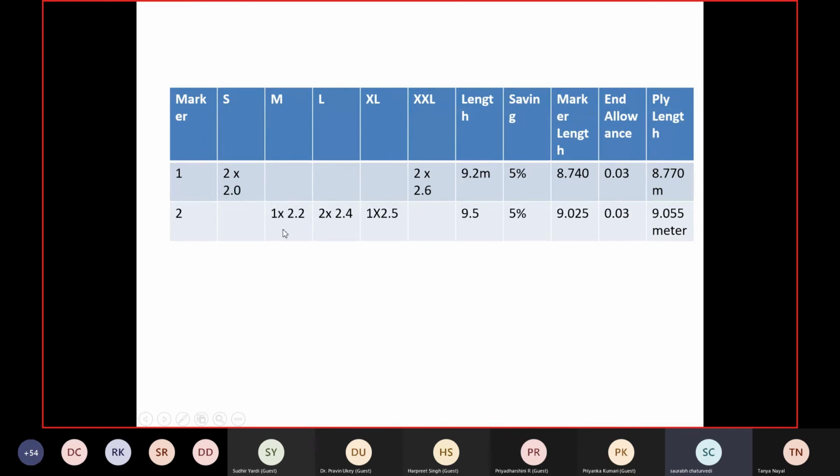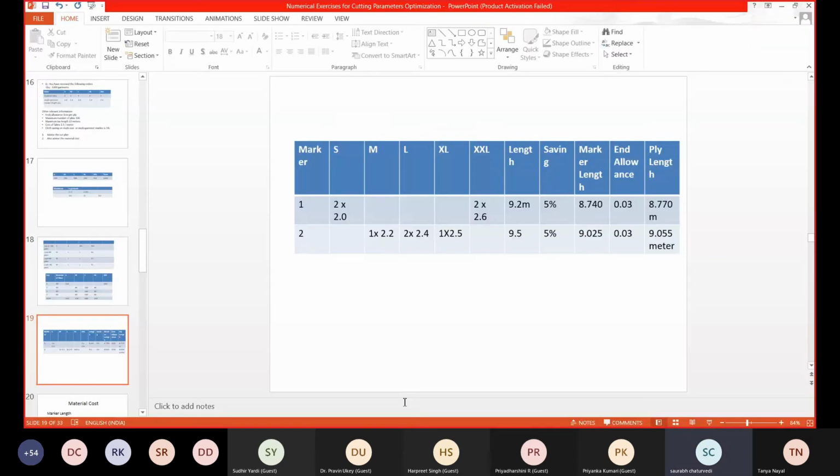The second marker is also of 2 and 2. Length is 2 into 2.4, and XL is 1 into 2.5, giving 9.5. We save 5% and it is 9.025. So is this slide clear? The calculation part, how we calculate the ply length?